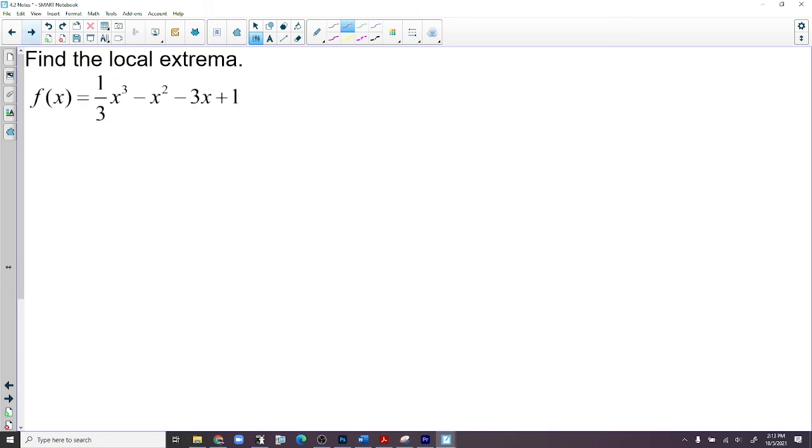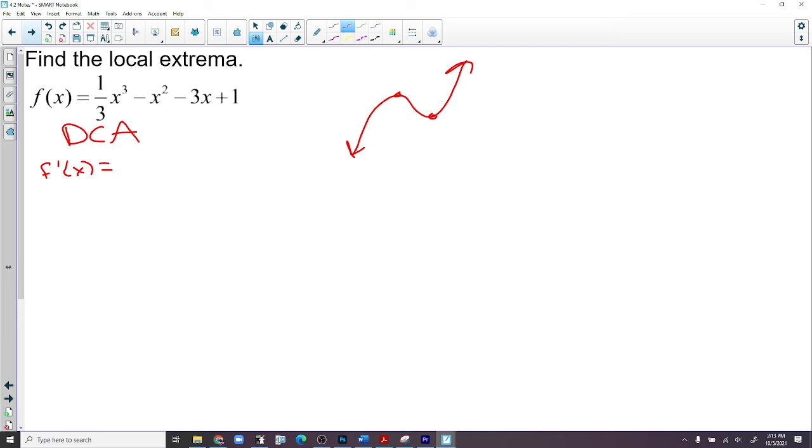Find the local extrema. So I'm doing tomorrow a little bit early, but I want to do it. We're not doing the whole thing here. I want to do a little early because this is the DCA. So you'll have a DCA over this topic, and we're going to include tomorrow's stuff on the DCA as well. So this is kind of the beginning of it. Find the local extrema. F prime of x, and we've already done it. This is another x to the third. We already can predict what's going to happen. That's going to happen right there again. But x to the thirds are nice to work with.